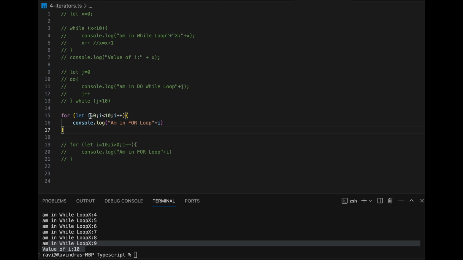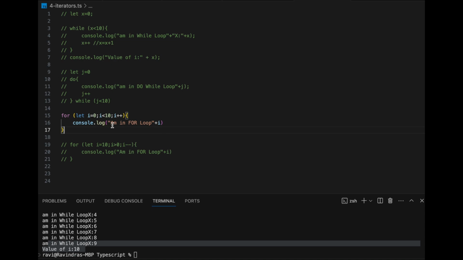Again, it goes first. It will go i 0. It will check the condition i less than 10, 0 less than 10, true. Then it goes inside and prints console, I am in for loop 0. Then it goes and increments this i plus plus to 1. Then it goes and checks the condition 1 less than 10, true. Again it goes 2, 3, 4, 5, and 9.